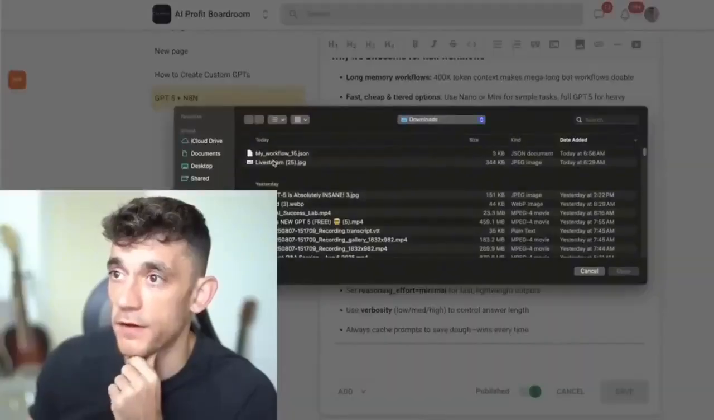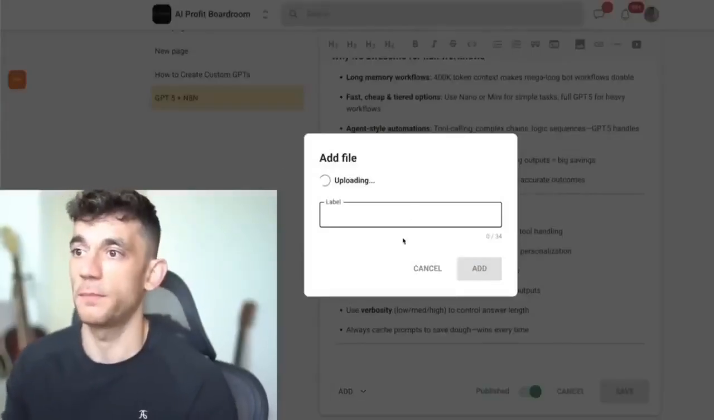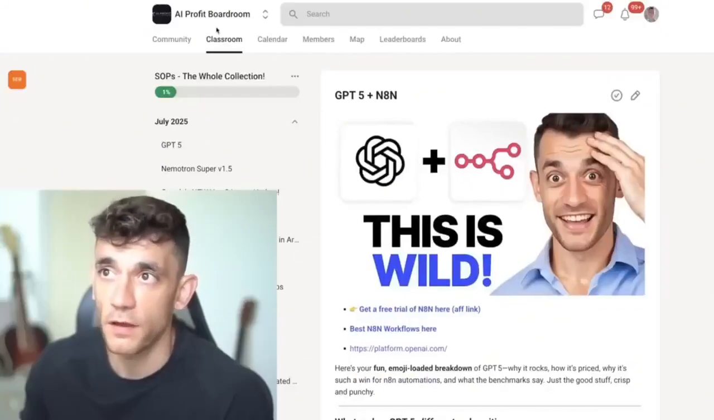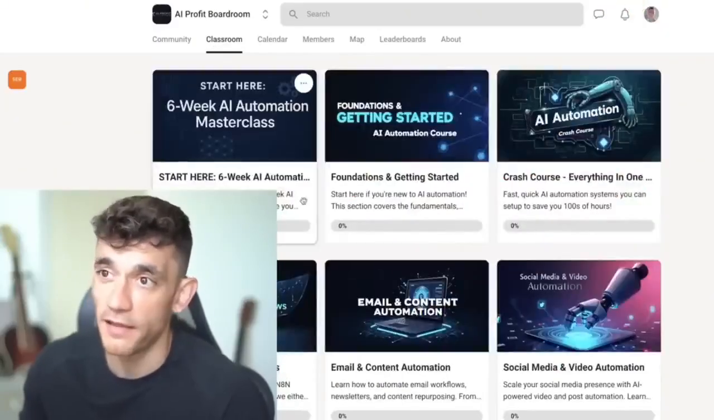So let's add a resource file. We'll upload that. We'll call this basic GPT-5 agent, super basic one, because we want to start with the basics, just show you what you can do, and then expand it from there.